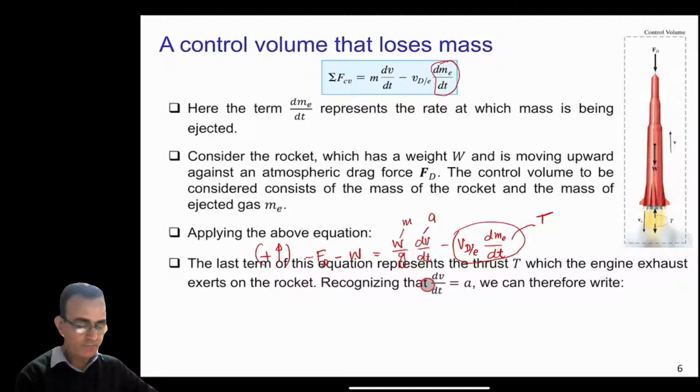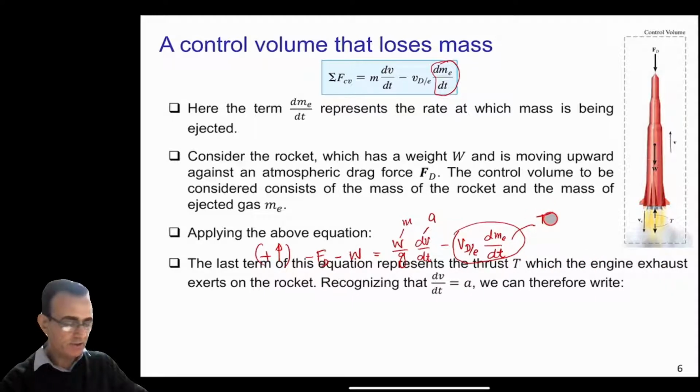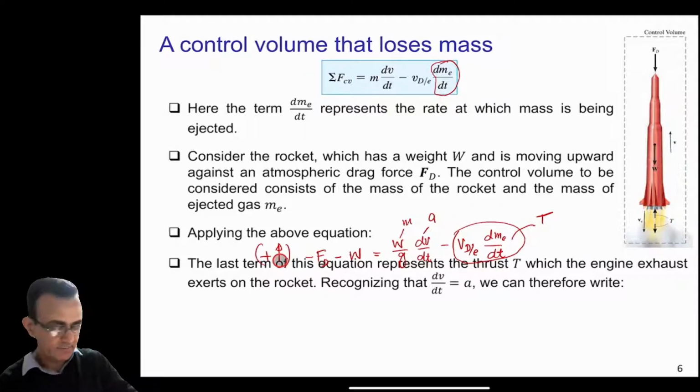If we recognize that dv by dt is equal to a, we can therefore write, if we replace this by T and move this to the other side, the left hand side will become T minus FD minus W equal to ma.